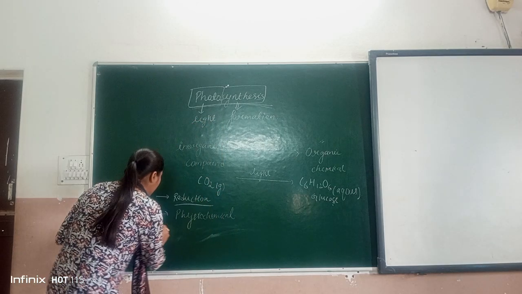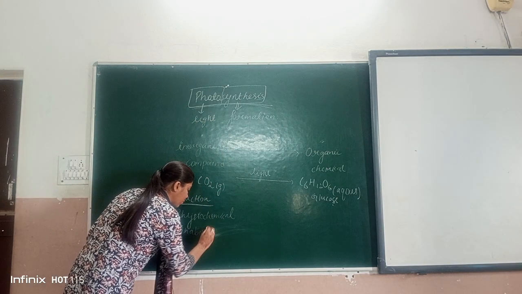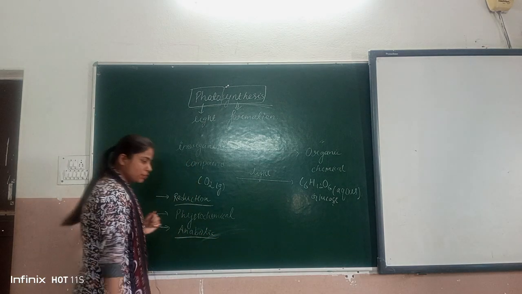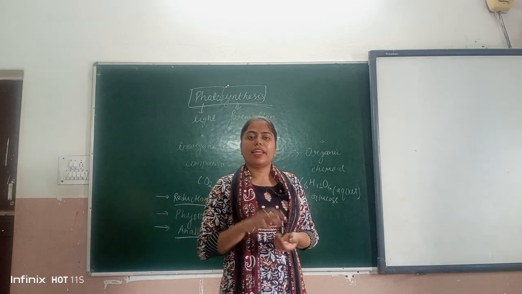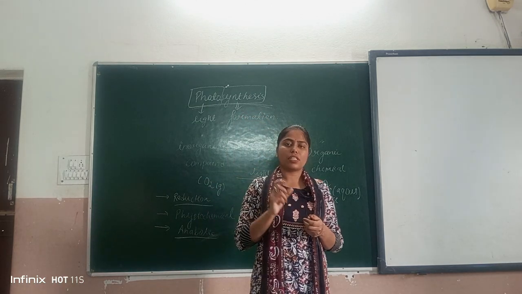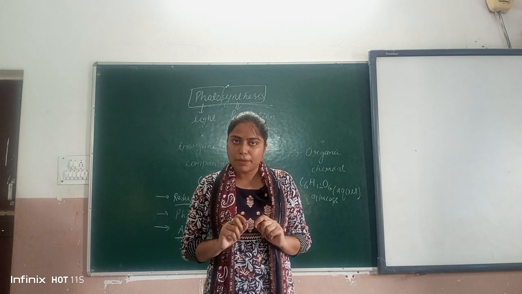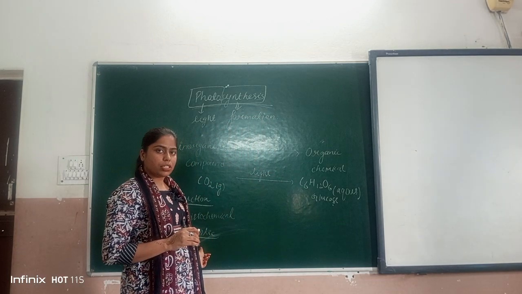Next one, it is an anabolic process. What is anabolic? It is a type of metabolism where any compound is synthesizing. When any compound is synthesizing in the presence of enzymes, that type of process is known as anabolic process.